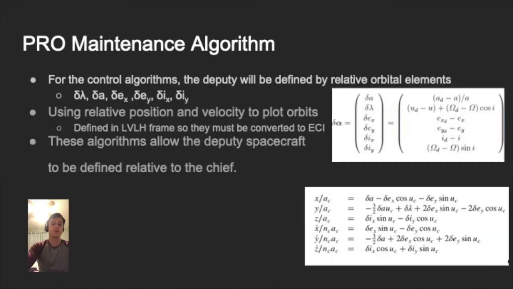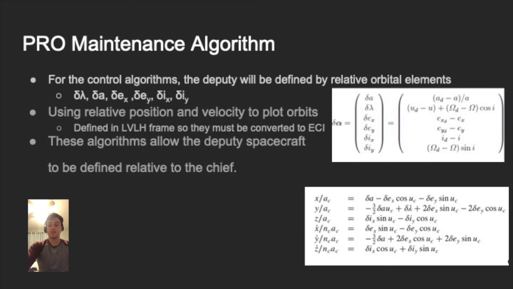For the PRO maintenance algorithm, we first must be able to accurately model the orbits of the spacecraft, and to do so we'll use the high-fidelity orbit model. But now we need to be able to represent the orbits of the spacecraft in relative coordinates. This is because the way we're going to implement the PRO maintenance program is in terms of these relative orbital elements. So we must be able to represent the orbit in these elements.